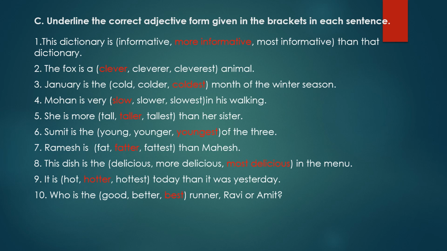10th question. Who is the dash runner, Ravi or Amit? See children, although we are comparing Ravi and Amit, we will use the superlative degree here. As I told you, in the superlative degree, the adjective is preceded by the. So who is the best runner? So you have to tell the best one. The best runner, Ravi or Amit.